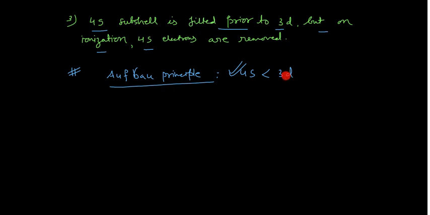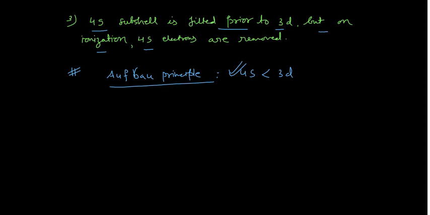Then the d orbitals become lower in energy, and the 4s orbital becomes the higher energy orbital. In that case, you will remove the electron from the 4s orbital. This is an important question, you should remember this point.